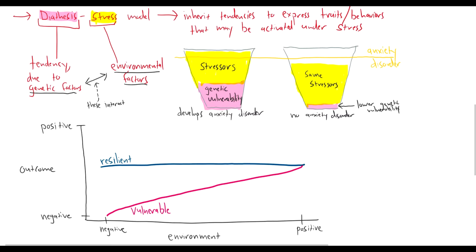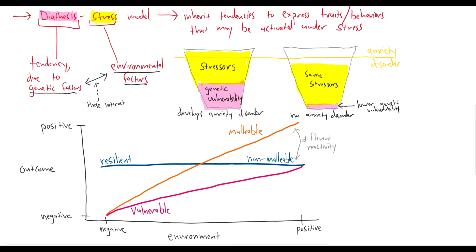So these two lines represent two different individuals and how they respond to environmental changes, which is going to be determined by genetic factors. And so we say that these two individuals have different vulnerability to environmental stressors. Now, if we draw this orange line, this individual we call malleable. They have negative outcomes in negative environments, but they have positive outcomes in positive environments. So this individual has a much higher reactivity. They respond to the environment with more sensitivity. Compared to the baseline individual who is resilient, we call this person also non-malleable.